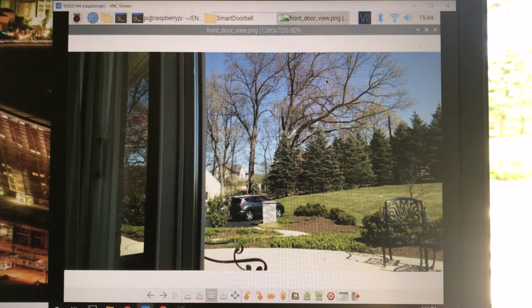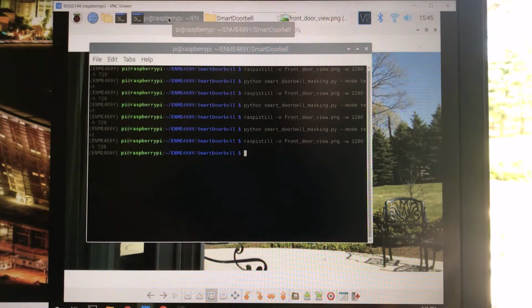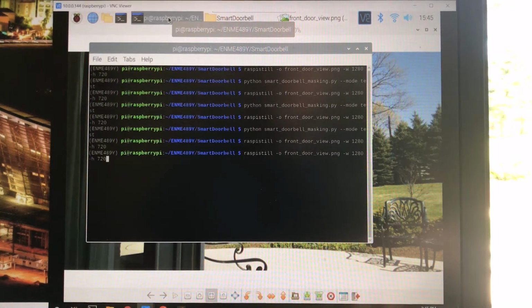But obviously for our detection algorithm, we really only care about finding a person who's walking to the door. So that means along the sidewalk, and we want to ignore other parts of the image such as the yard. So what we want to do is remove parts of the photos using a mask.